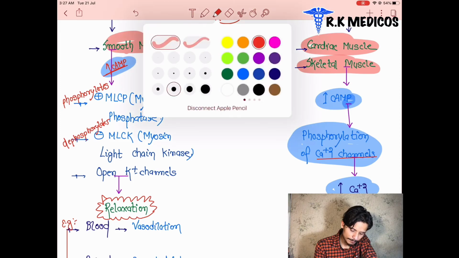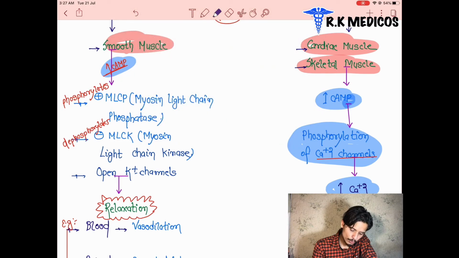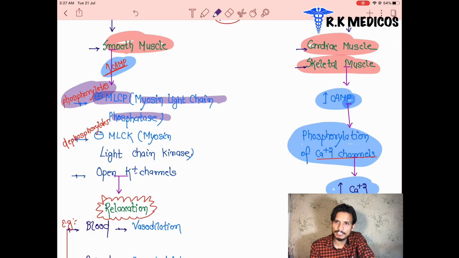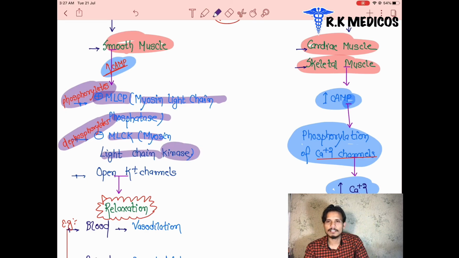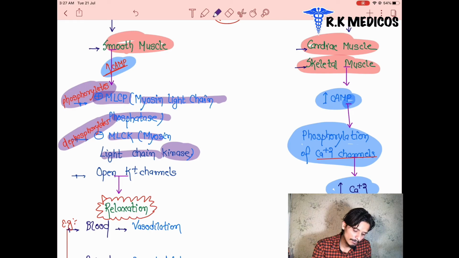Now you can see in the smooth muscles there are basically two types of protein: MLCP, that is myosin light chain phosphatase, which gets phosphorylated and activated, and MLCK, myosin light chain kinase, which gets dephosphorylated. These are done by the cyclic AMP.